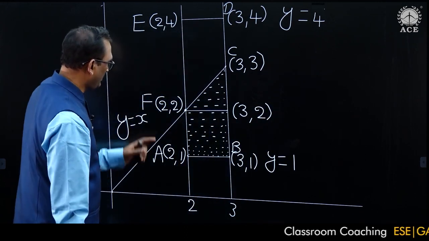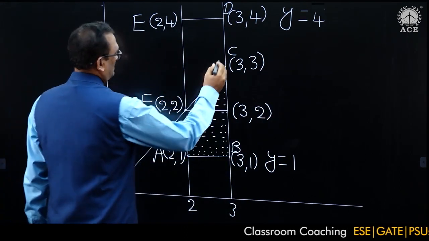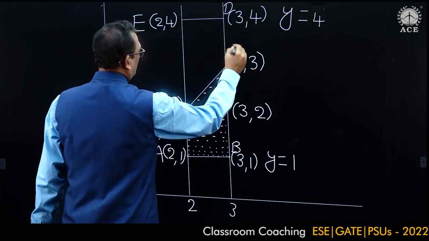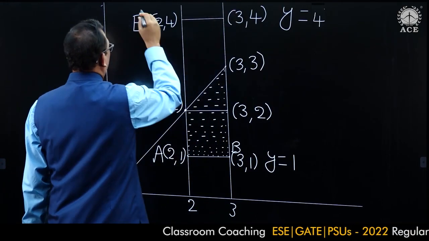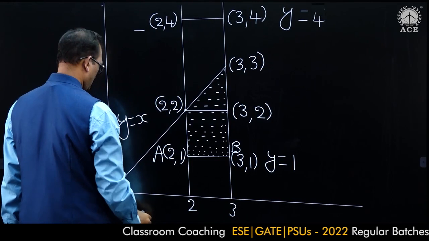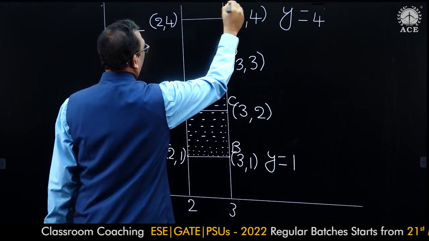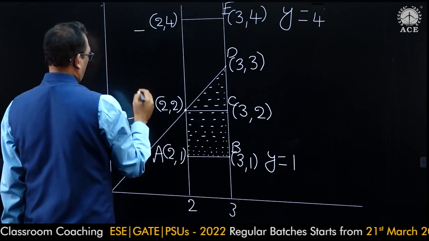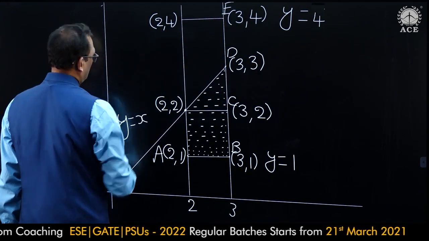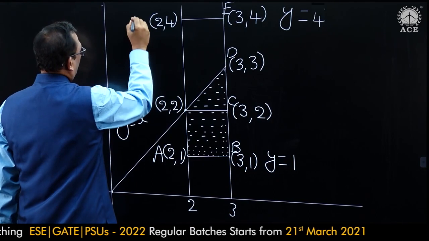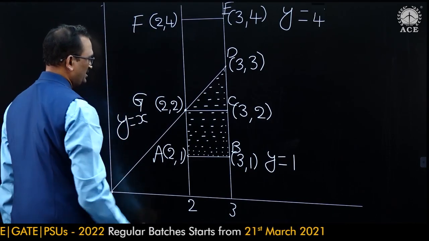So let us rename the points A, B, C, D, E, F, G.